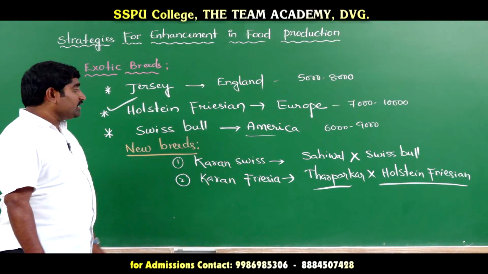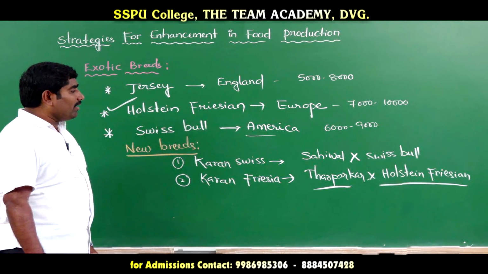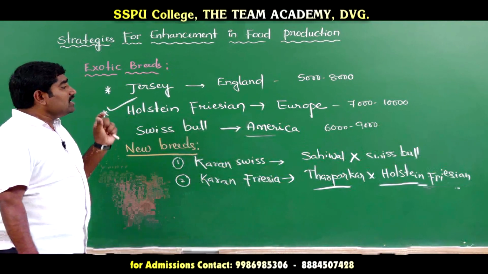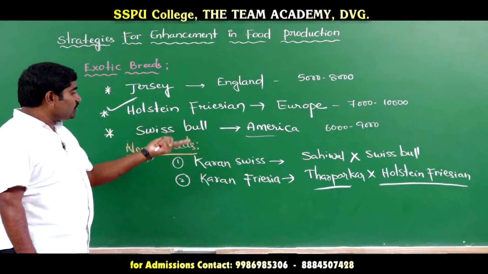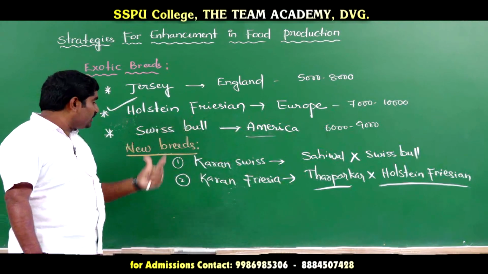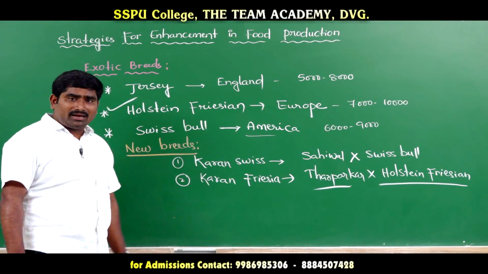And Currant Swiss is produced from a Sahiwal female and a Swiss bull. So these two are crossed and produce Currant Swiss. These two are the new breeds.